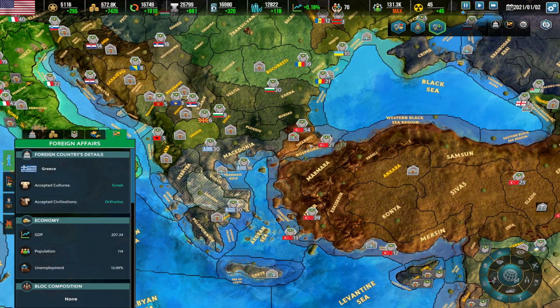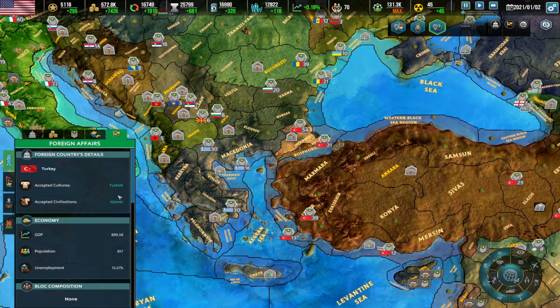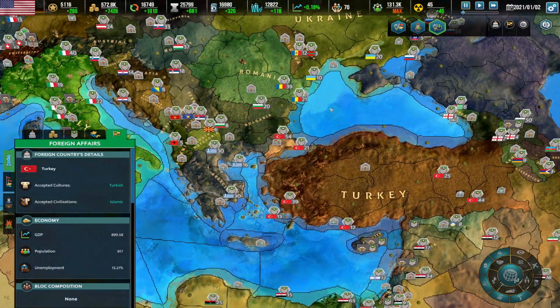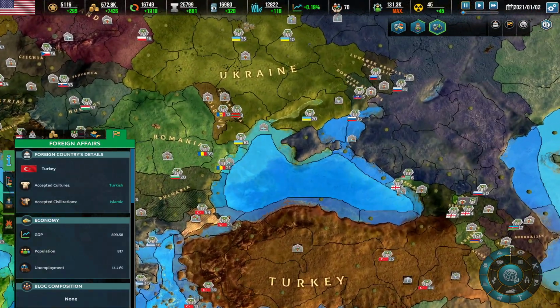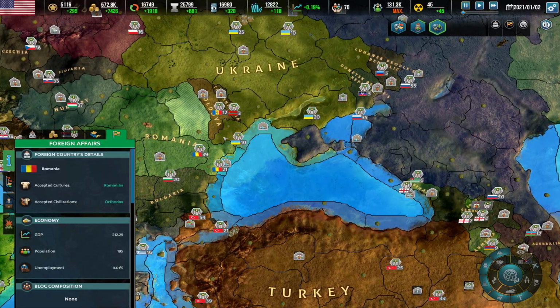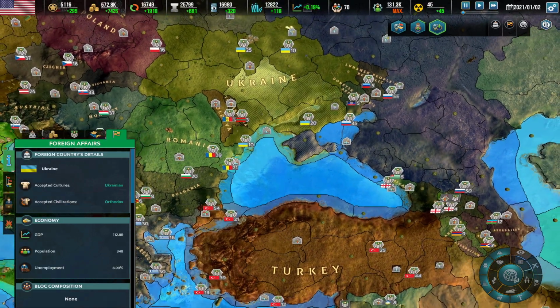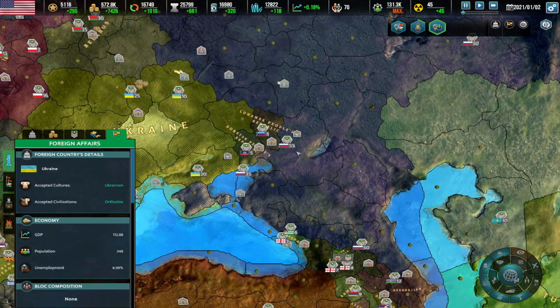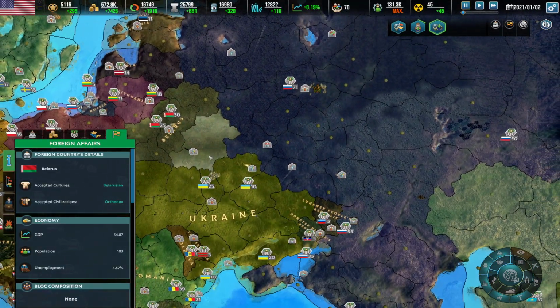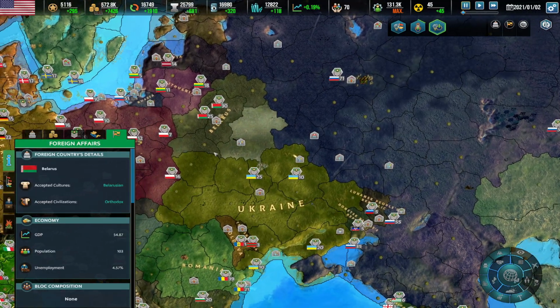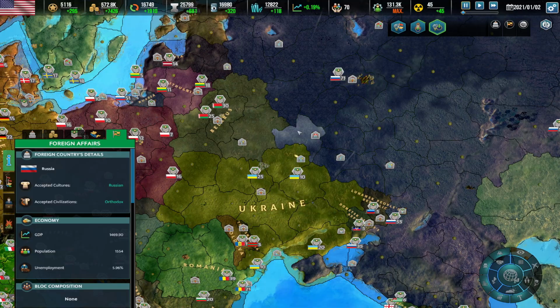The Greeks are Greek, of course, and the Turkish are Islamic. Continuing here, we can see Moldovians. They are separated from the Romanians, and Ukrainians are Orthodox in civilization. And when we reach now to Belarusians, we still have Orthodox and Russians, which change in this as only Russians.